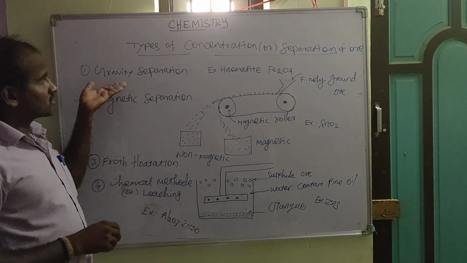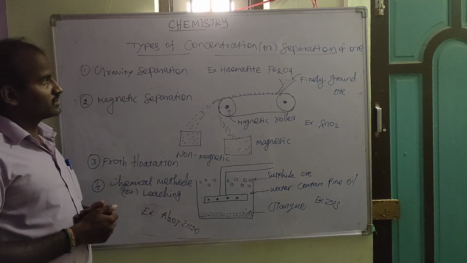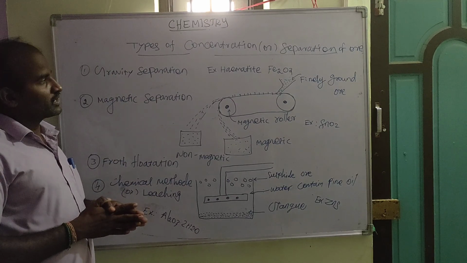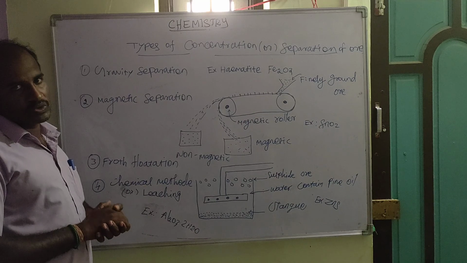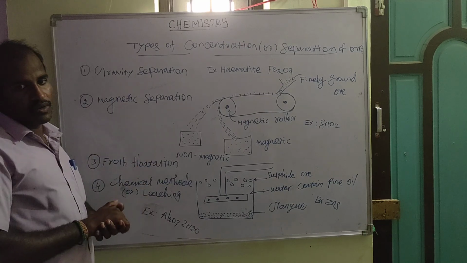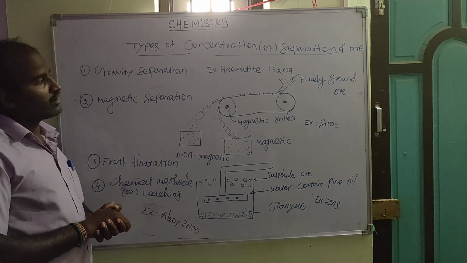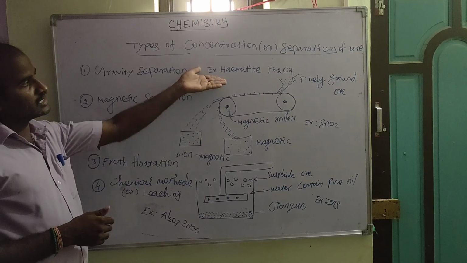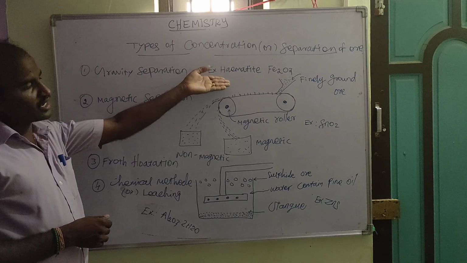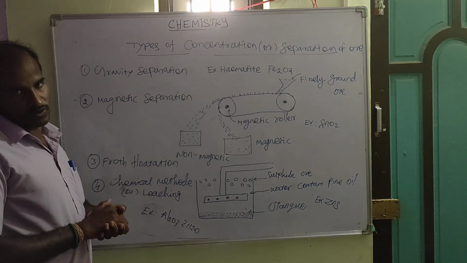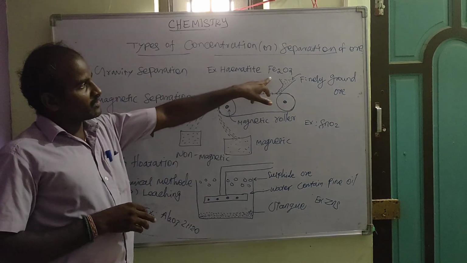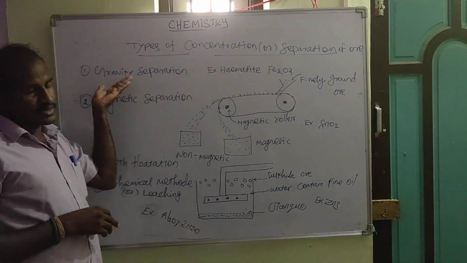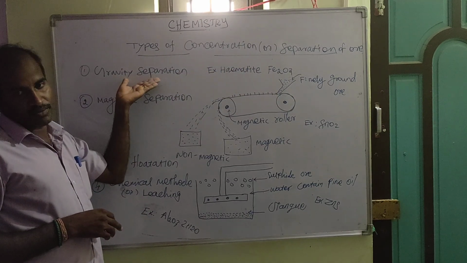The first one is gravity separation, by which we can easily separate oxide ores. This gravity separation is applied only to oxide ores. Which one is an oxide ore? Let us consider hematite. Hematite is an oxide ore, with the formula Fe2O3. This type of ore we can easily separate by gravity separation.